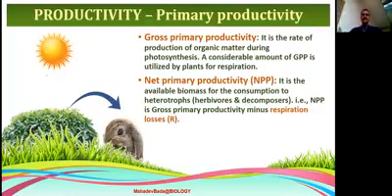In simple terms, gross primary productivity means the total biomass produced by the autotrophs. Remember, gross primary productivity is the total food energy prepared by the autotrophs, the producers. Then what is net primary productivity? It is the amount of food energy that is left after the respiration losses. The biomass left after respiration is called net primary productivity.